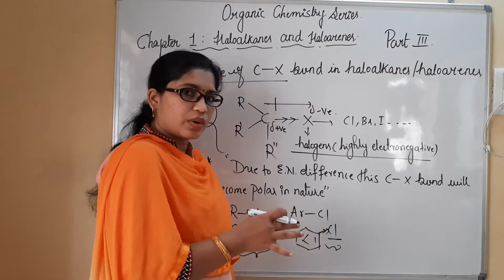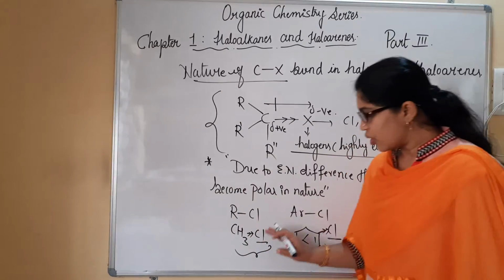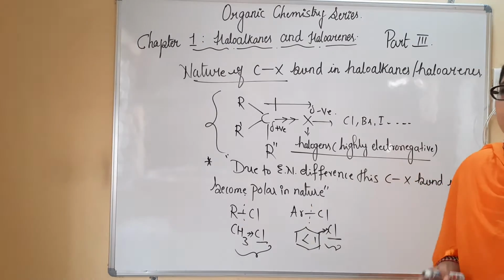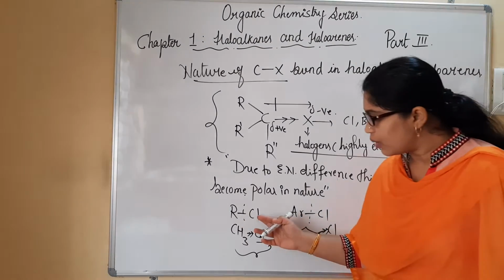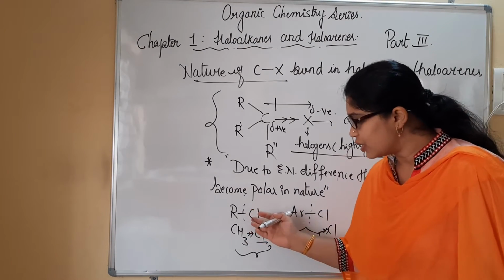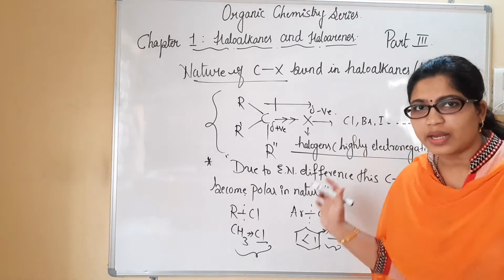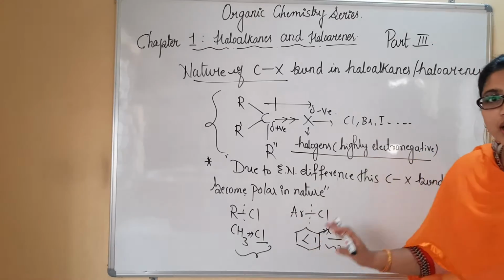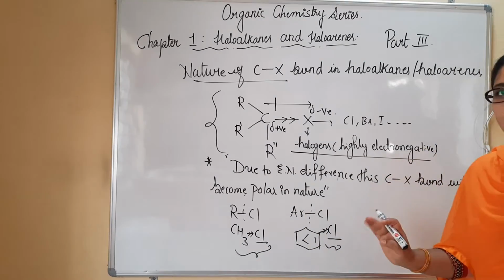When performing a reaction, because of the polar nature we can easily cleave this bond; the bond cleavage becomes easy. As it is already polar, if you provide more electrons, it will easily come away from the reactant molecule while performing the reaction. So this is how we have to understand the nature of the polar bond.